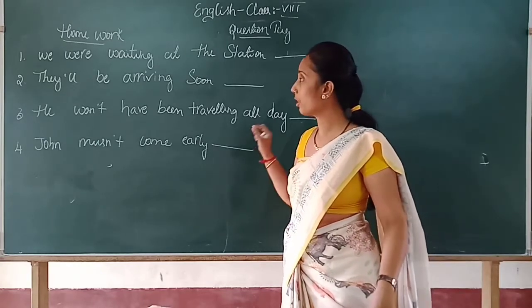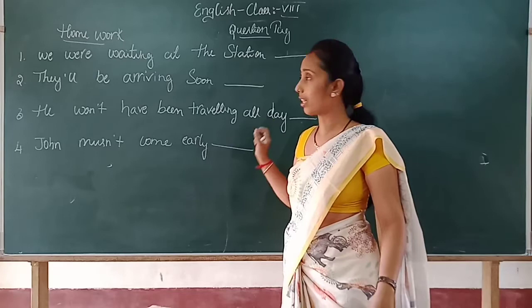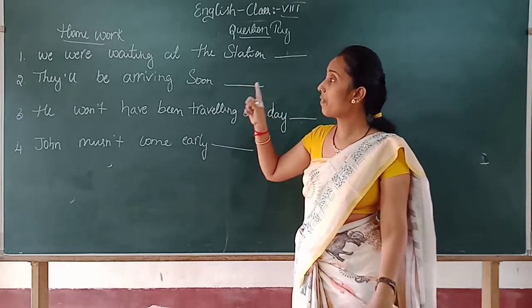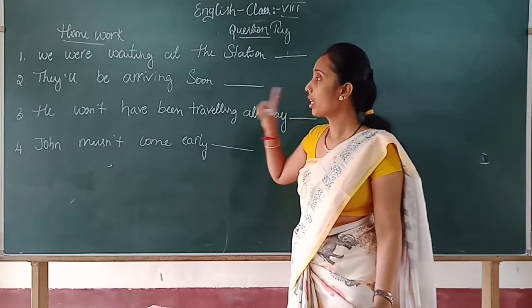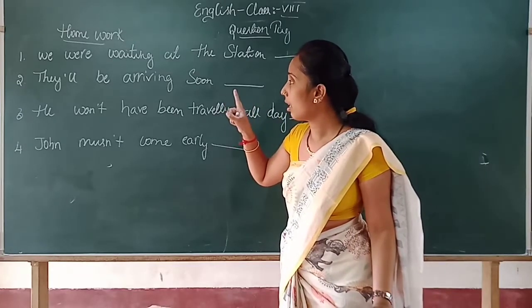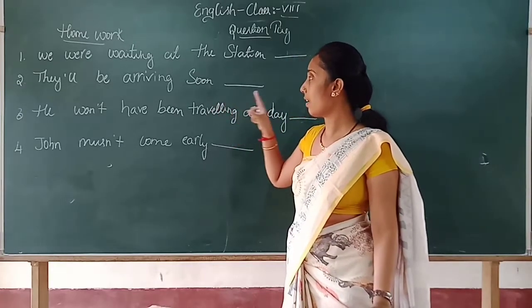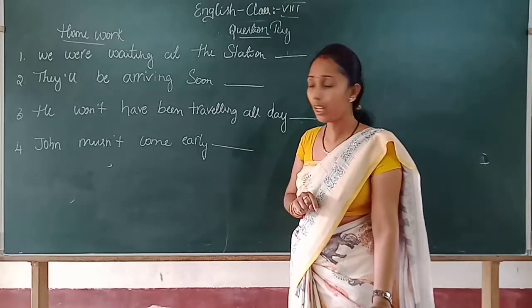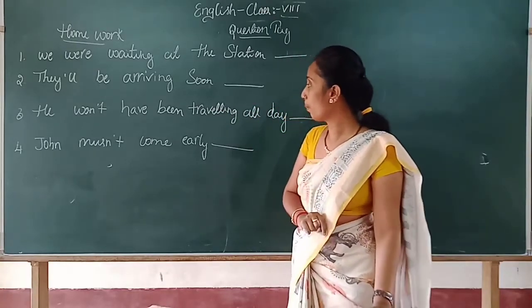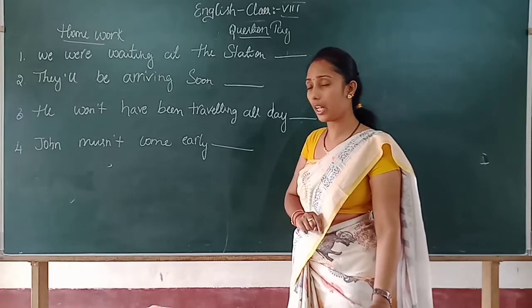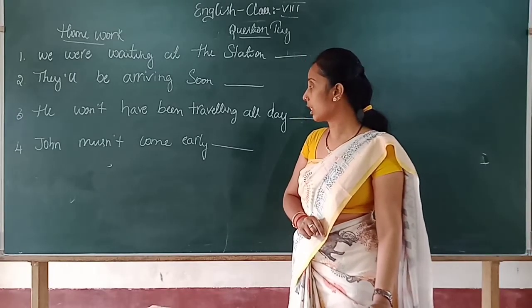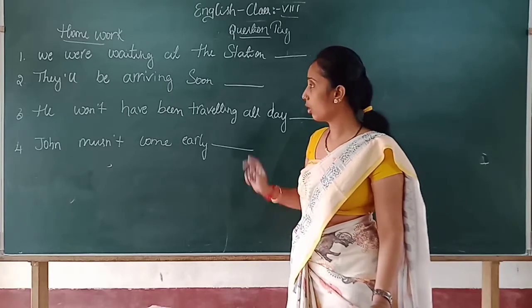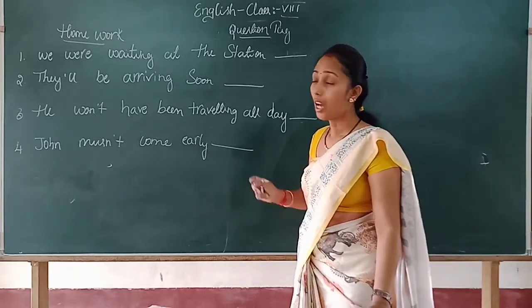So, depending upon that, you make a tag. So I'll read the questions. We were waiting at the station, dash. Okay, then we will be arriving soon. Okay, he won't have been traveling all the day. Then the last is John mustn't come early. So this is homework.